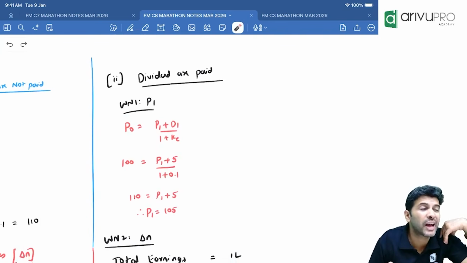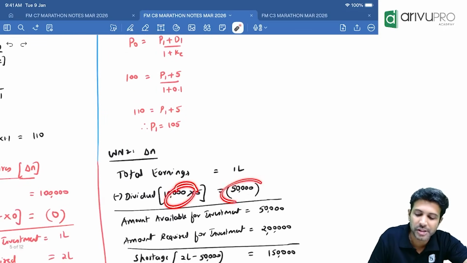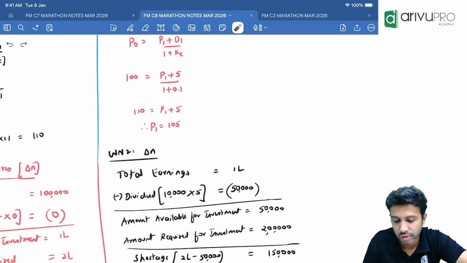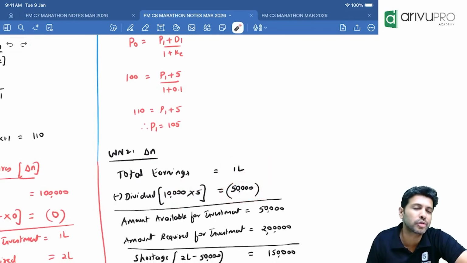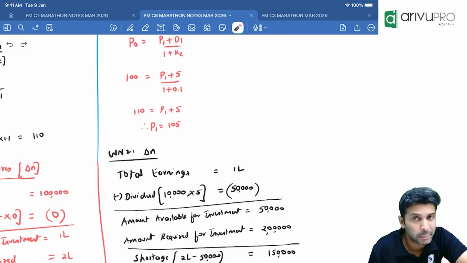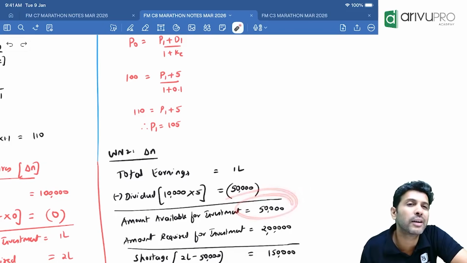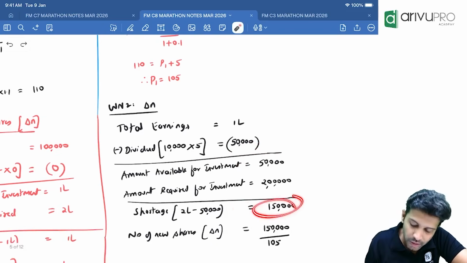How many shares do we have currently? 10,000. On 1 share, 5 rupee dividend. On 10,000 shares, how much dividend? 50,000. So out of 1 lakh, 50,000 will be utilized for equity dividend. How much remains? 1 lakh minus 50,000, the remaining amount is only 50,000. But how much do we need for investment? We need 2 lakh, we have only 50,000. How much shortage? 1 lakh 50,000.